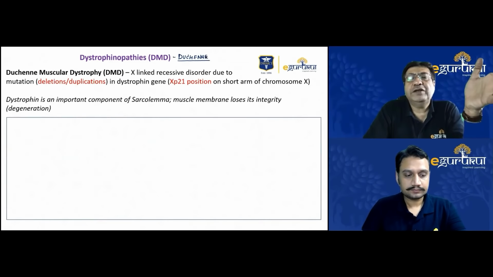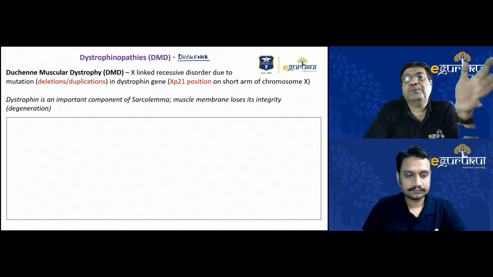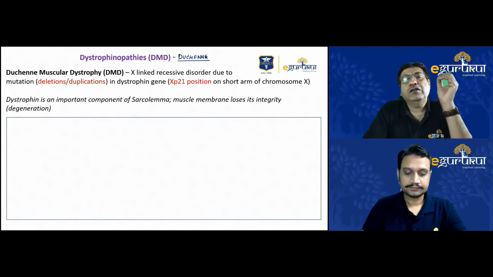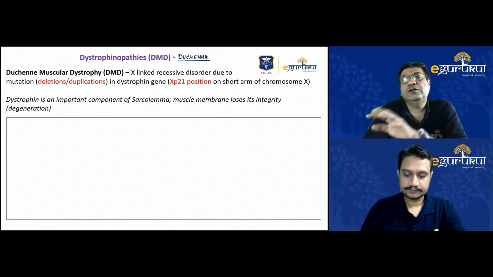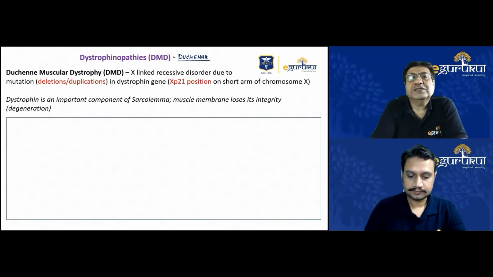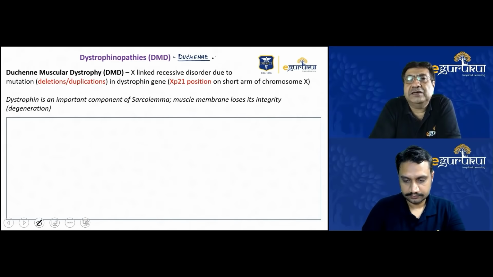But how much dystrophin protein is lacking is primarily what differentiates DMD from Becker's dystrophy. Obviously, the severity of Duchenne's muscle dystrophy is much higher in comparison to Becker's dystrophy. Duchenne's muscle dystrophy is primarily an X-linked recessive disorder, and so is Becker's dystrophy. Both of them are X-linked recessive disorders.